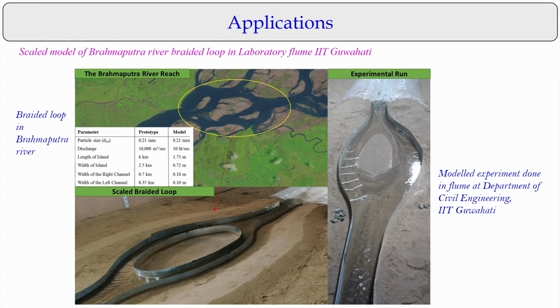Let us look at a very interesting study we have been doing in the fluvial lab in IIT Guwahati. On one side of the figure, if you look at the Brahmaputra river, it is a big river system with dimensions: the length of the island is 6 kilometers and the width of the island is 2.5 kilometers. So, huge dimensions in terms of the length and the width of the islands. The discharge is about 10,000 meter cube per second, a huge discharge, then the particle size, and the width of the straight left channel and the right channel.